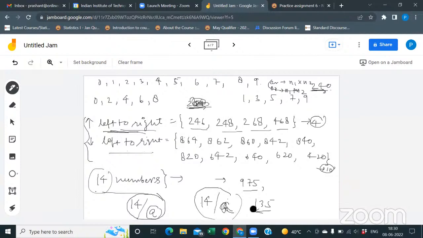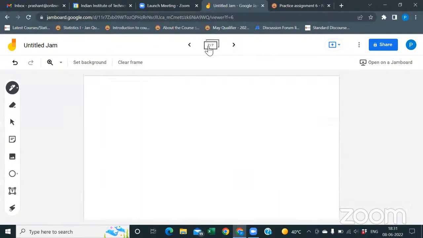Okay, A is some number. After writing all the numbers, you have to count, and whatever value of A comes out, you put it in and calculate the ratio. Got it? Yes.